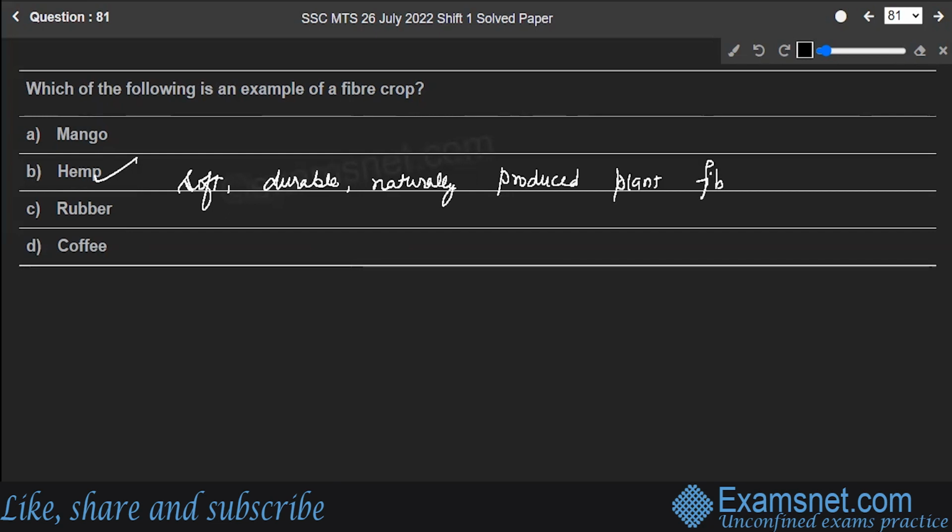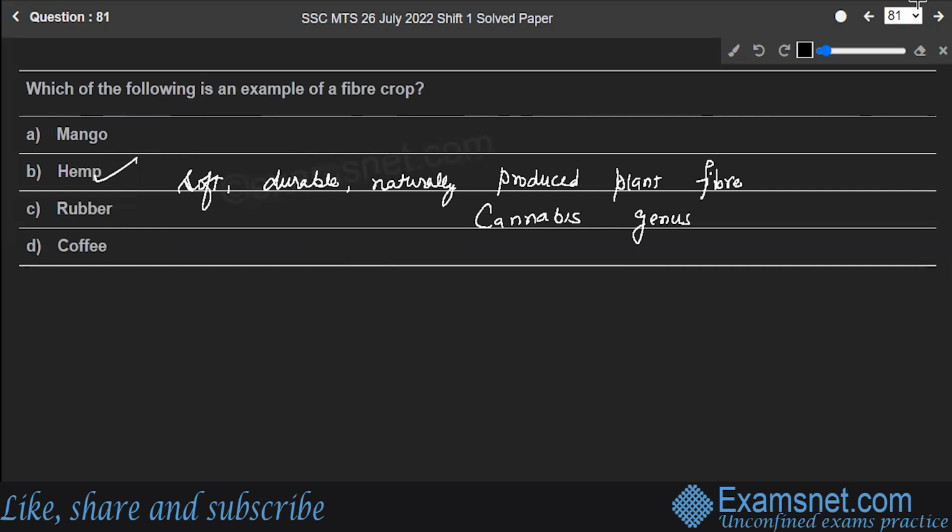It is cultivated from the plants of cannabis genus. The plants are cultivated for industrial purposes, including biodegradable plastics, construction, food, fuel, paper, textiles, pharmaceuticals, etc.